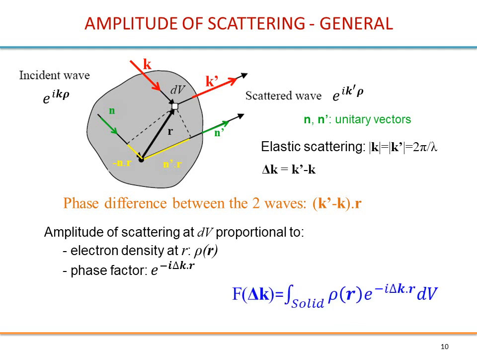So to get the final amplitude, you would have to integrate this product over the whole solid. And then what you observe is in fact the intensity, and intensity is the amplitude squared.